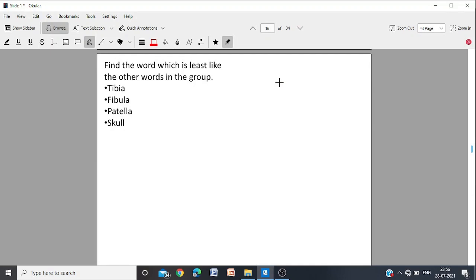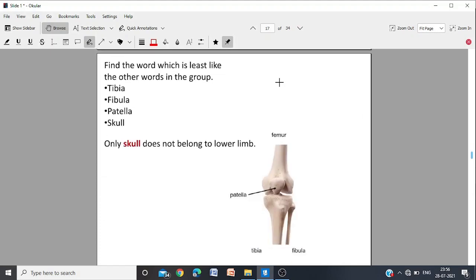Find the words which is least like the other words in the group. Tibia, fibula, patella, skull. Those who know a bit of biology, for them it's easy. That skull does not belong to the lower limb. All the other words, this is tibia, this is fibula, this is patella, the kneecap. We often call it the kneecap. All are belonging to the lower limb. Only the skull does not belong to the lower limb. So this is the word which is not belonging to the other words of the group.